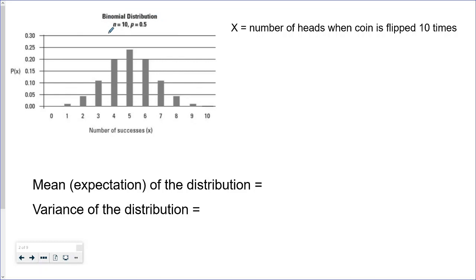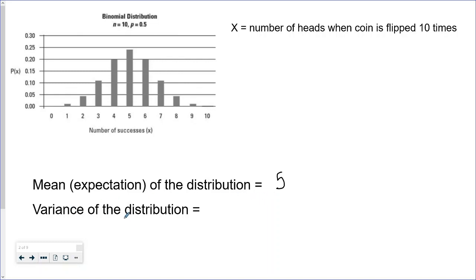Just intuitively, if x was the number of heads when a coin is flipped 10 times, you're doing 10 trials and the probability of success on each trial is a half, so you'd expect x to be 5. You'd expect to get 5 heads on average.